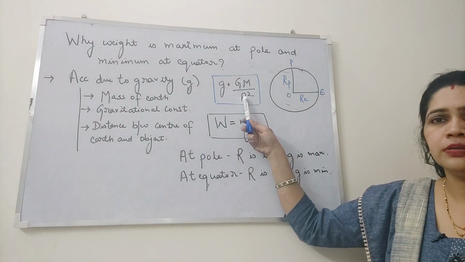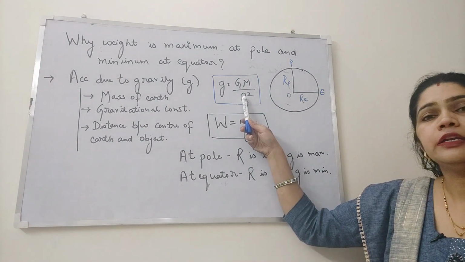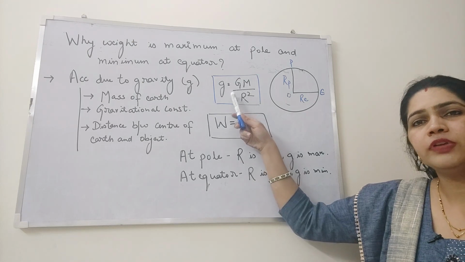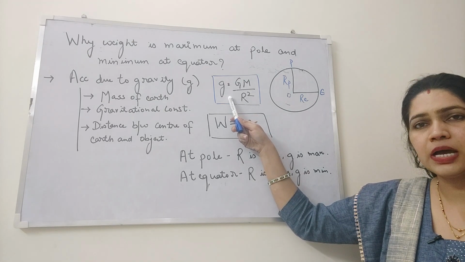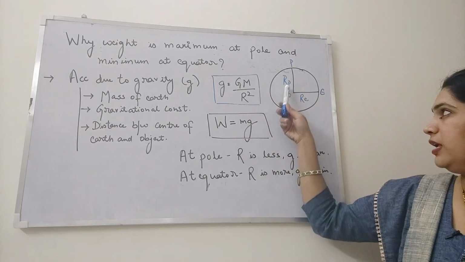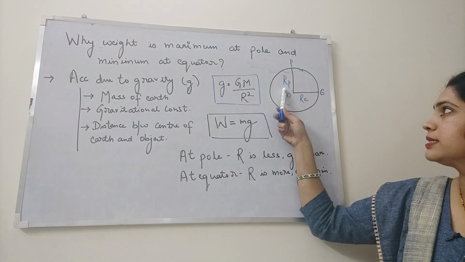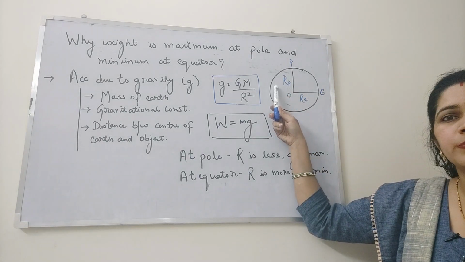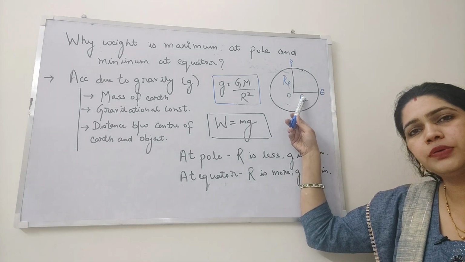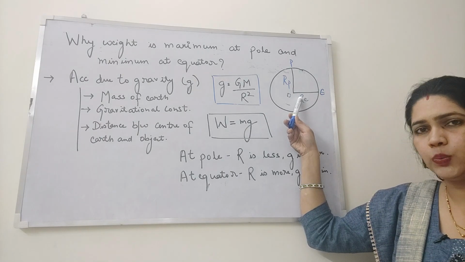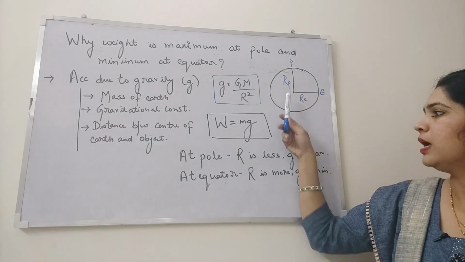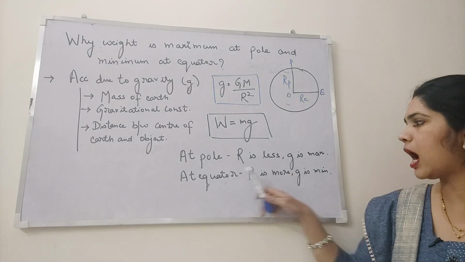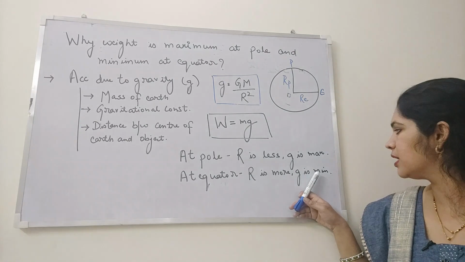In this equation, or you can say in an inversely proportional relation, if one quantity is more, the other will be less and vice versa. Now Rp, that is the radius or distance from the center of the earth towards the pole, is less as compared to the radius of earth at equator. Hence at pole r is less and g is maximum, whereas at equator r is more and g is minimum.